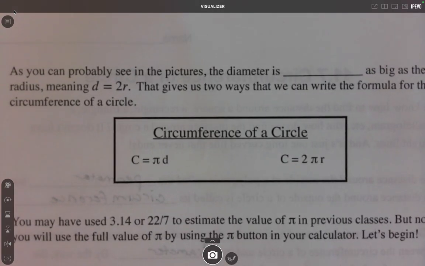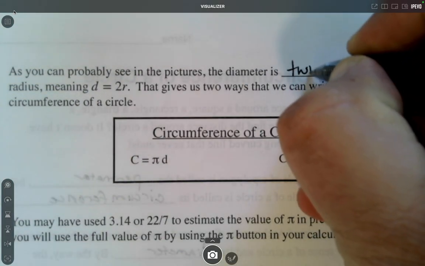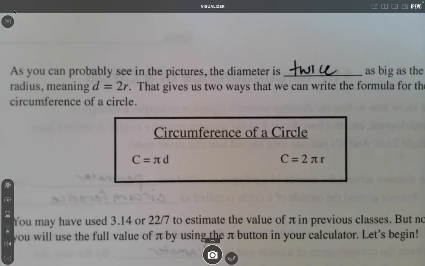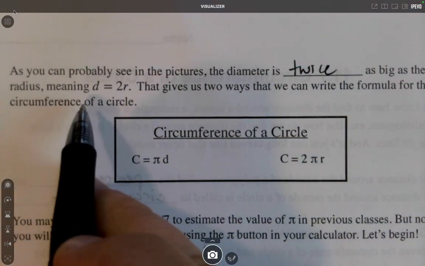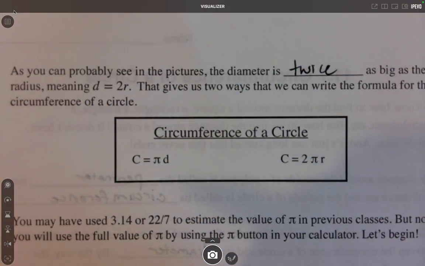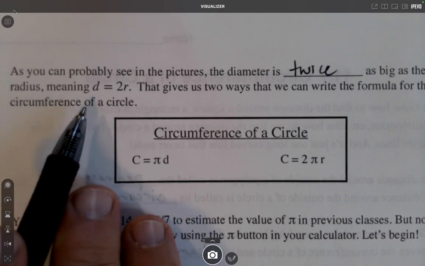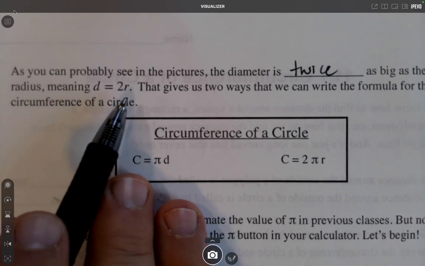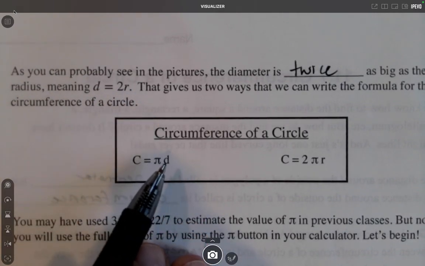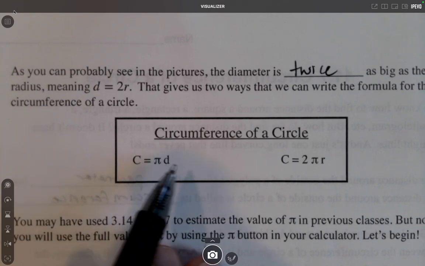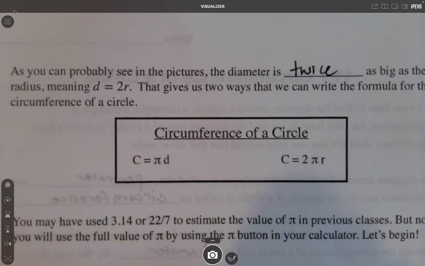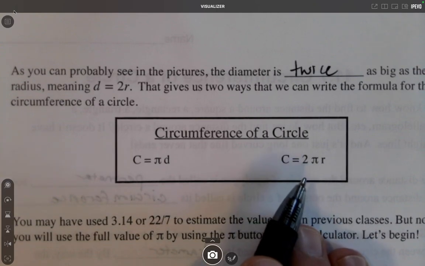The diameter is exactly twice as big as the radius, meaning the diameter is equal to 2 times the radius. So that means we can have two ways to write the formula for the circumference of a circle. Because since the diameter is the same thing as twice the radius, we could replace the d, the diameter, with 2 times the radius.